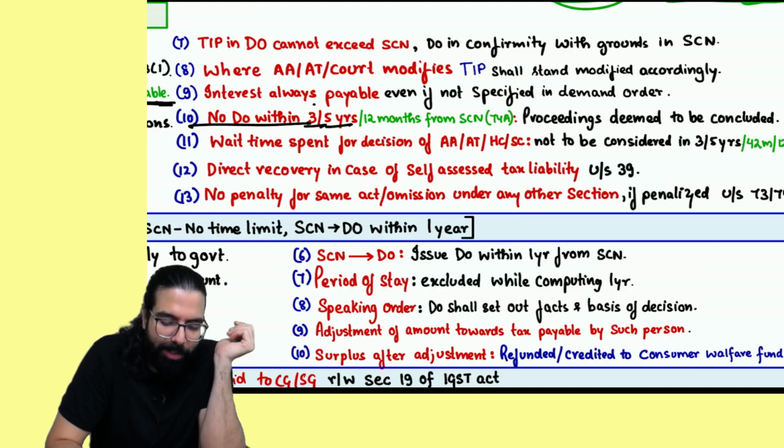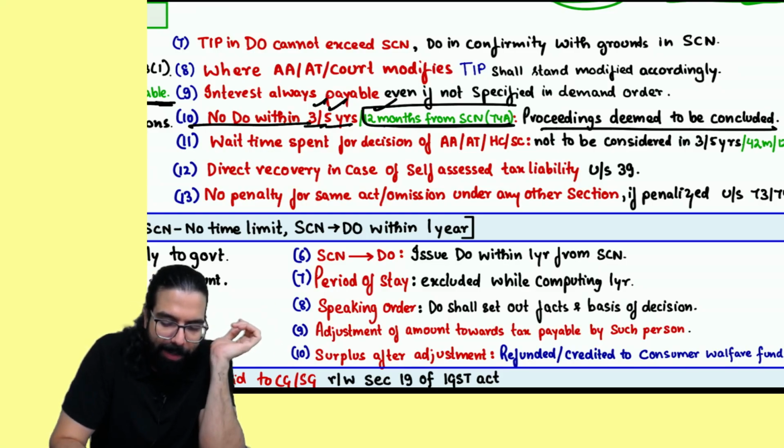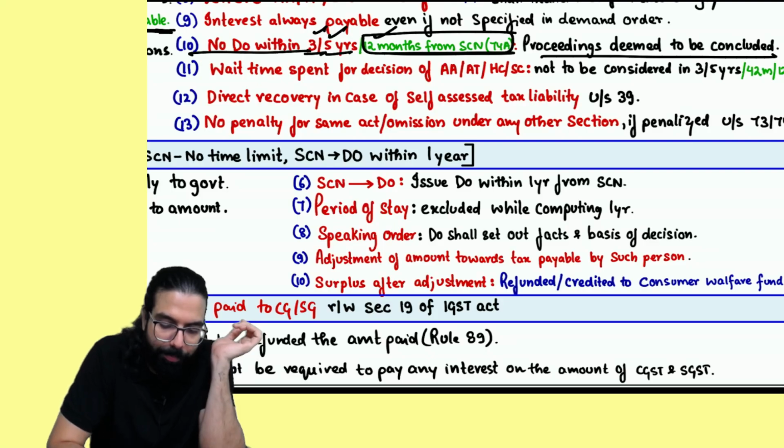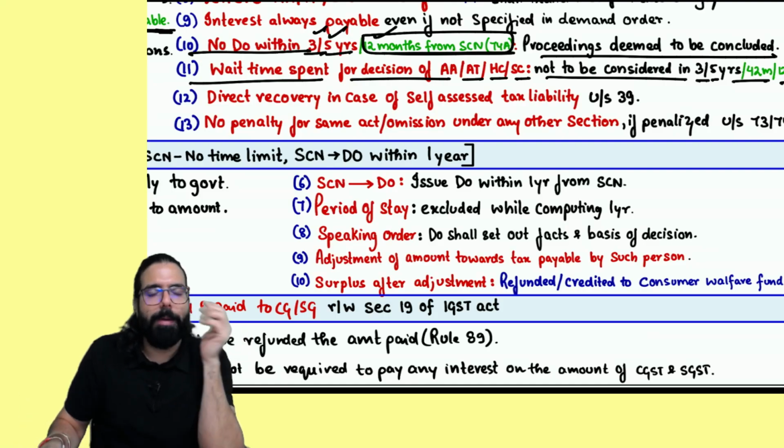3 years or 5 years was 73 and 74. 74A means 12 months. Then the proceeding is deemed to be concluded. Nothing else. The 74A reference has been put over here. Done. Sir, wait time spent for the decision of the appellate authority, appellate tribunal, High Court or Supreme Court is not to be considered in the 3 year, 5 year or show cause notice and demand order time limit.